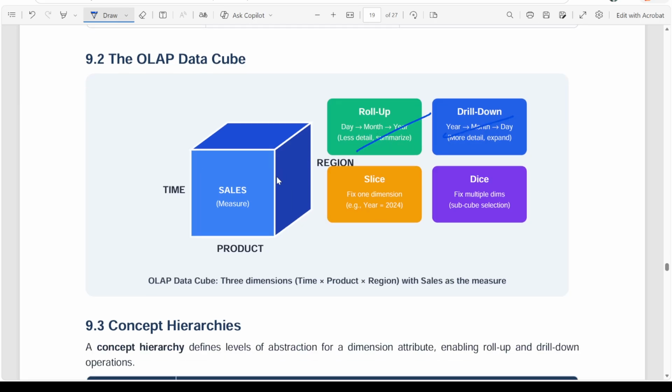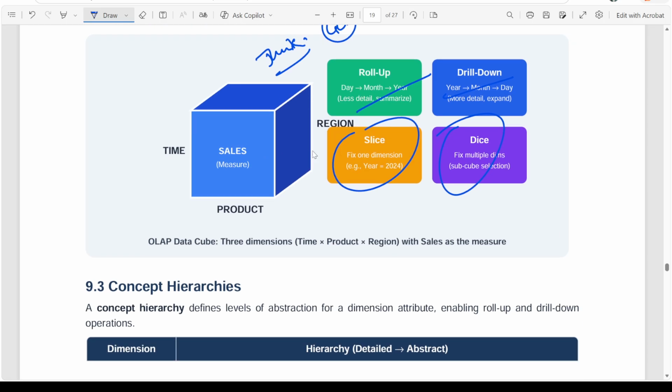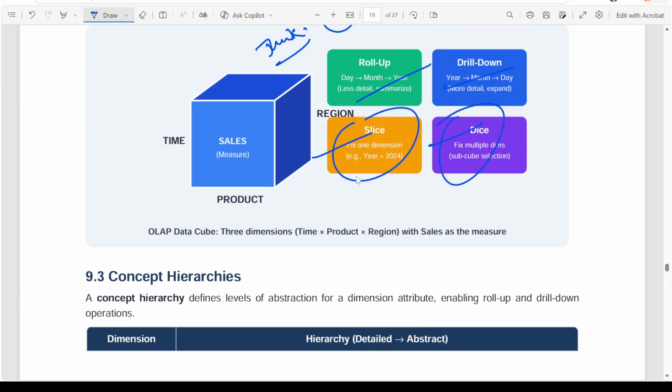Since this data is very high volume, we have to process it intelligently. Otherwise, it will become junk for us, right? It does not become junk; it becomes a gem for us. We use wise ways to process this data, right? So slice, dice, all these things we are going to see as part of data warehousing.